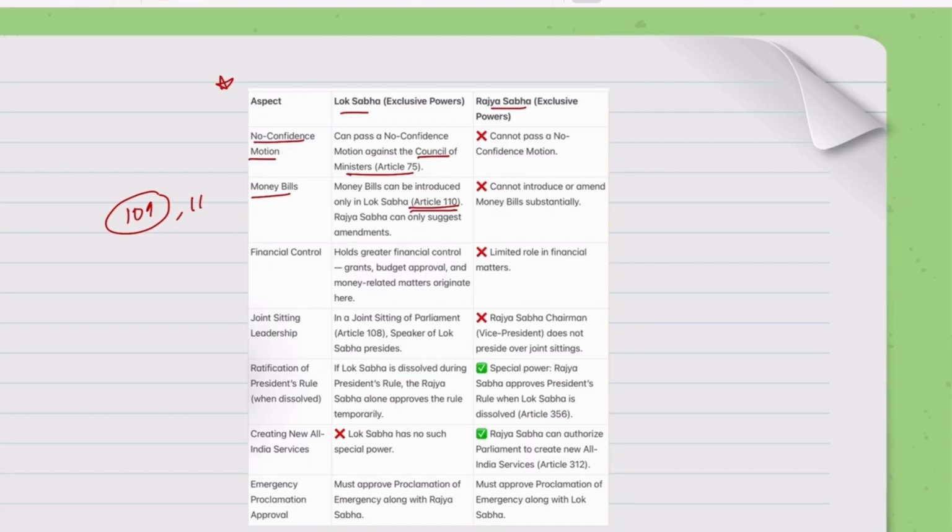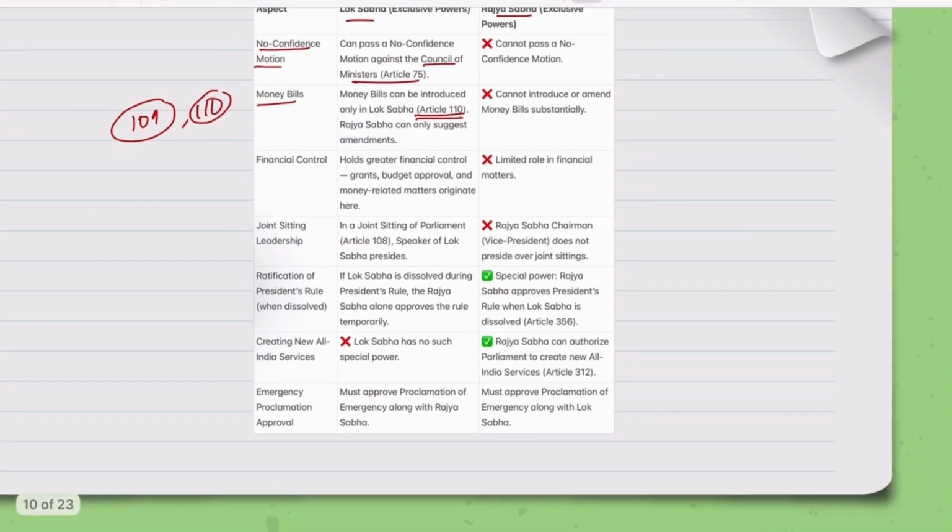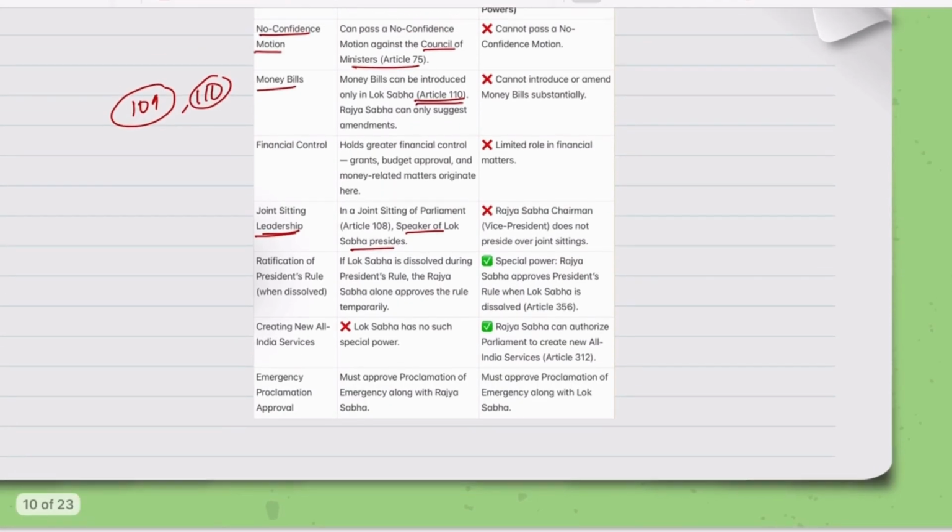Article 110 also. Then financial control. Lok Sabha holds a greater financial control with respect to grants, budgets, approval, money related matters, everything. Then joint sitting leadership. Whenever there is a joint sitting, the Speaker of the Lok Sabha presides. Ratification of President's rule. If the Lok Sabha is dissolved during the President's rule, the Rajya Sabha alone approves the rule temporarily. So here you see there is a special power to the Rajya Sabha.